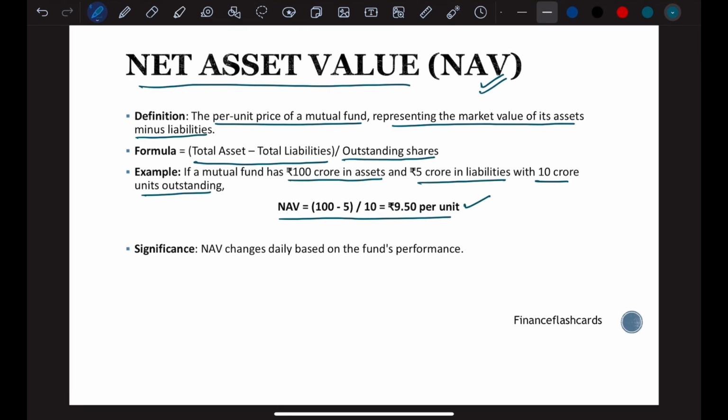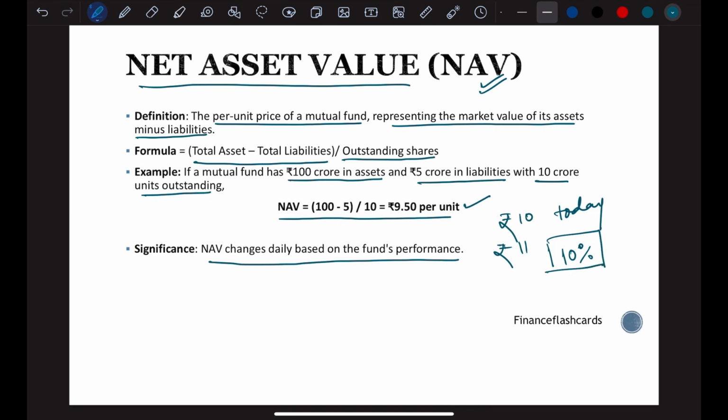Now, what is the significance of NAV? NAV changes daily based on fund performance. NAV gives me an idea of how the fund is performing. Let's say if the price of the fund is 10 rupees as of today, and after a month it goes to 11, which means that in a month I am getting a return of 10%. So by the use of NAV, we can see how the fund is performing.